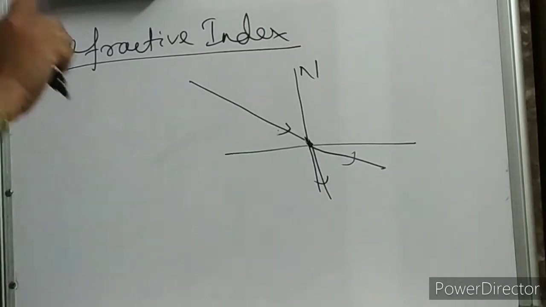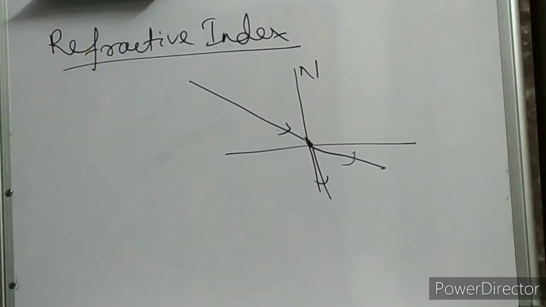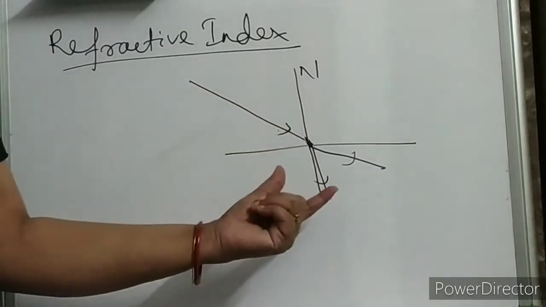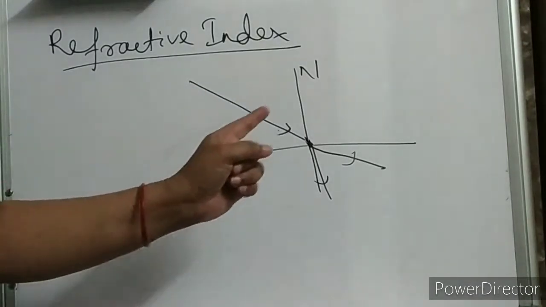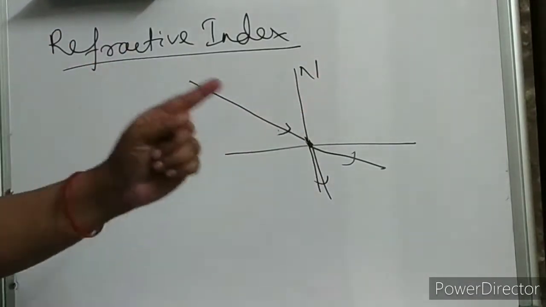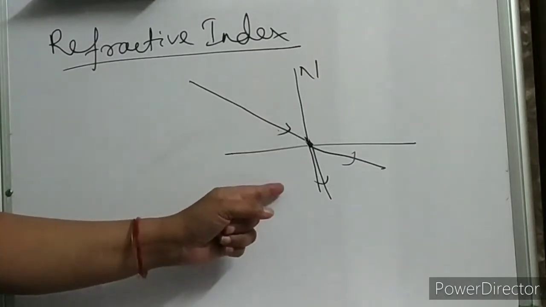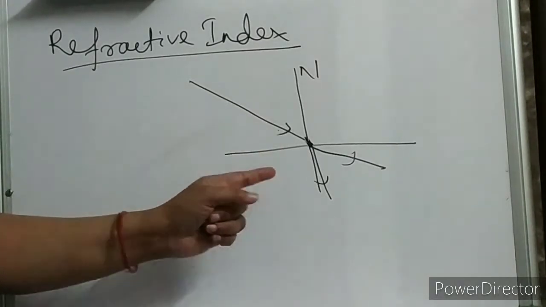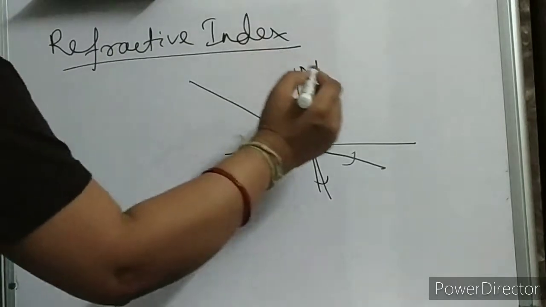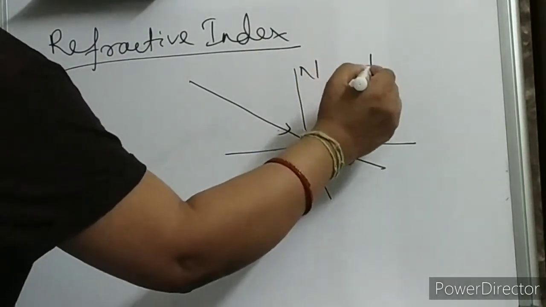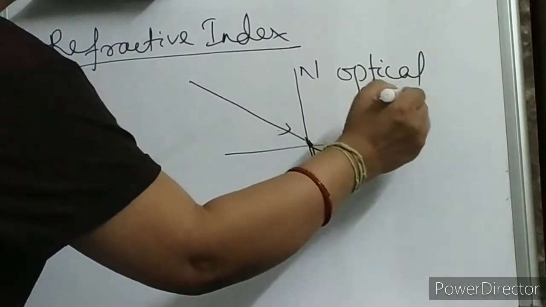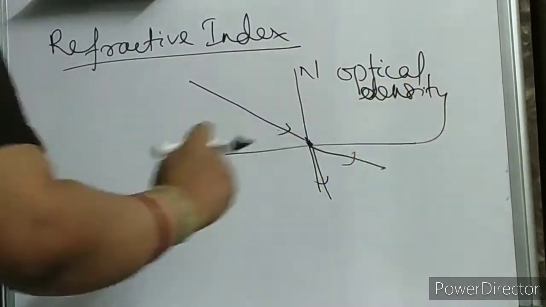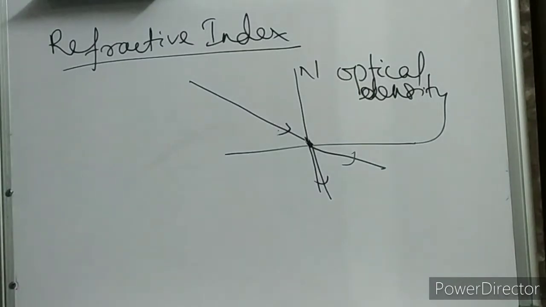This is your refraction. Now I am changing the previous definition. Now, refraction is the bending of light rays, or change in the path of light from its original path, when it passes from one medium to another medium with different optical density. With different optical density, what does it mean? You will get this definition in class 12th.